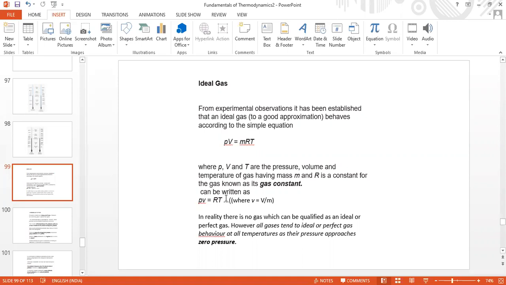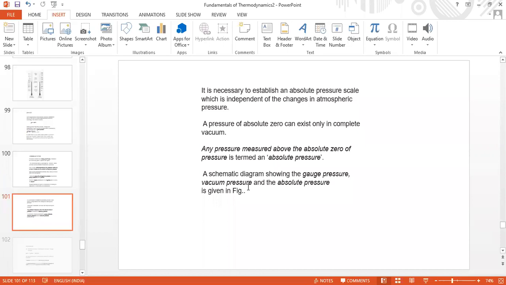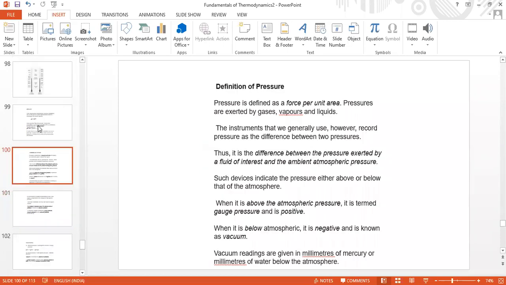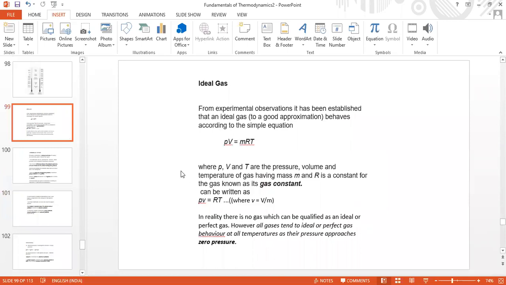And the gas constant for air, you have to recollect. What is the gas constant for air? In first year engineering, you should have dealt with it in physics. Can you recall the gas constant for air?